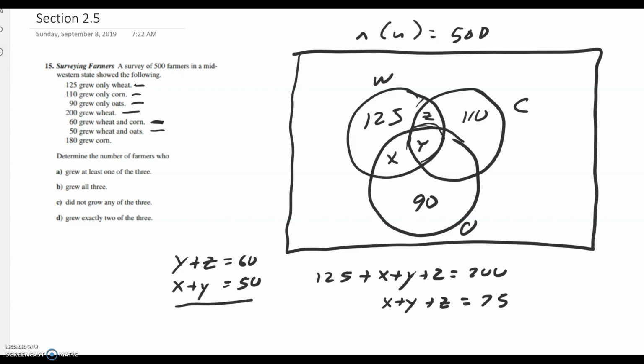But over here, x plus y is 50, so z is going to be 25. And if z is 25, it means I can put a 25 in here.